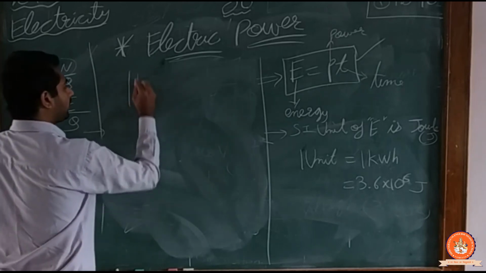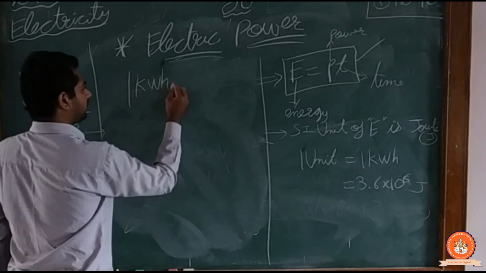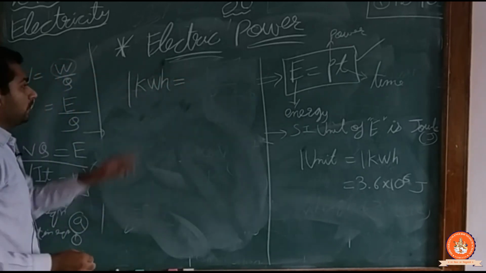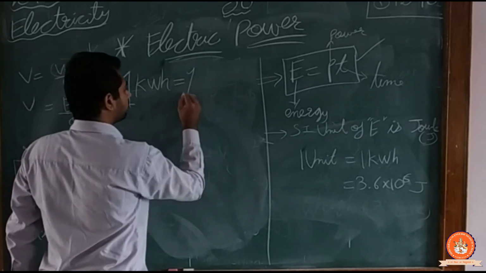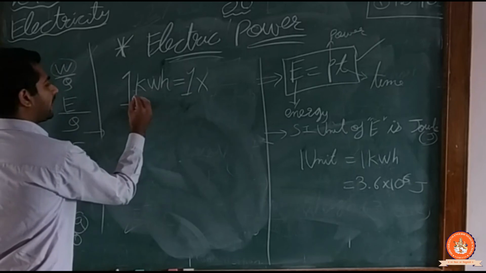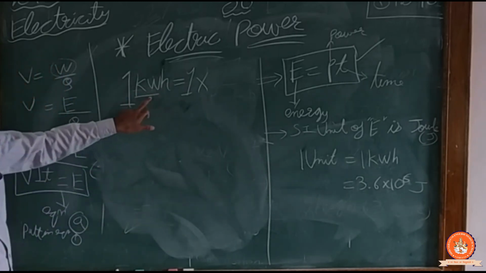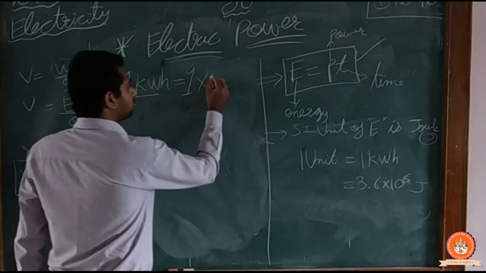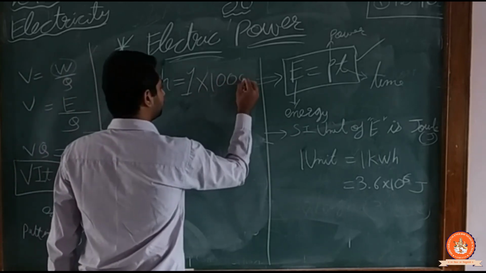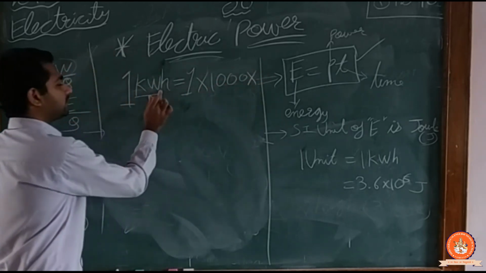That 1 kWh is equal to what? So 1 multiplied by kW, this is my power. K means 1000 watt, multiplied by hour.